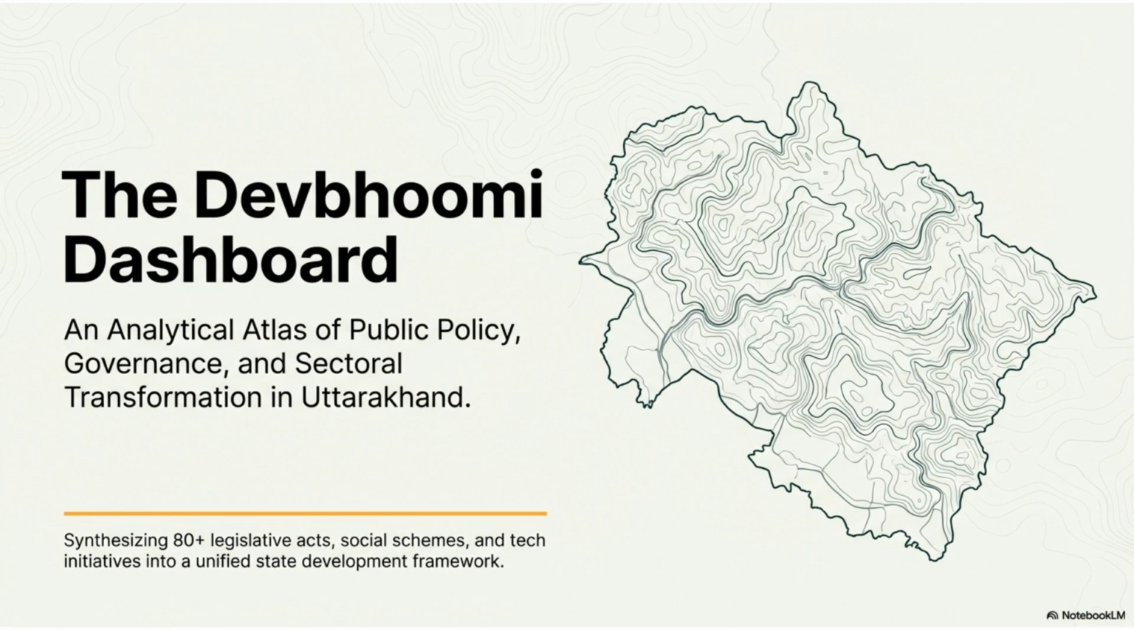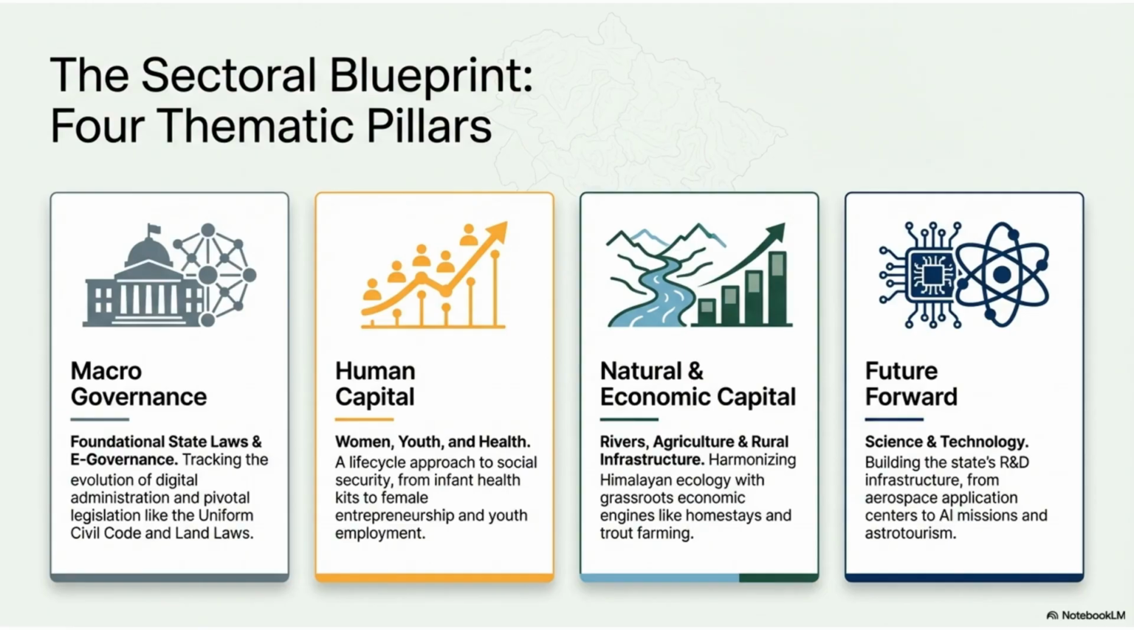Welcome to the Devbhoomi Dashboard, an analytical atlas of public policy, governance, and sectoral transformation in Uttarakhand. This video synthesizes over 80 legislative acts, social schemes, and tech initiatives into a unified state development framework. The sectoral blueprint is based on 4 thematic pillars: macro governance, human capital, natural and economic capital, and future forward. Each pillar addresses critical aspects of state development.